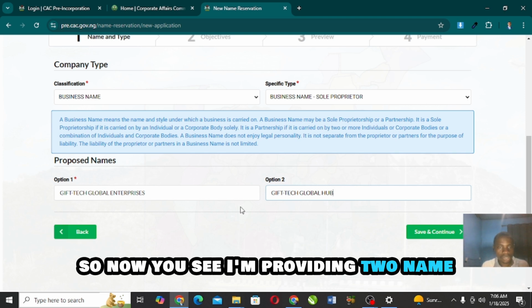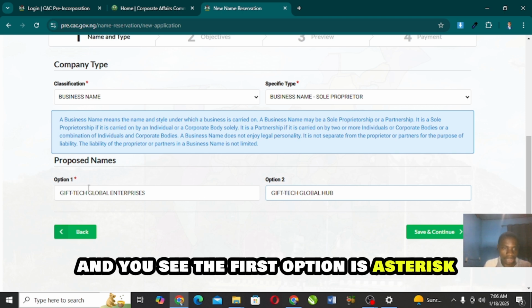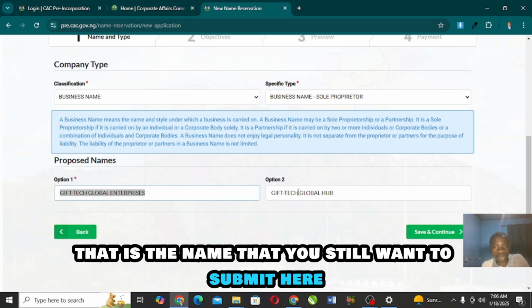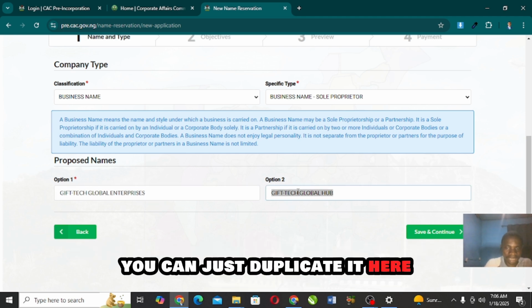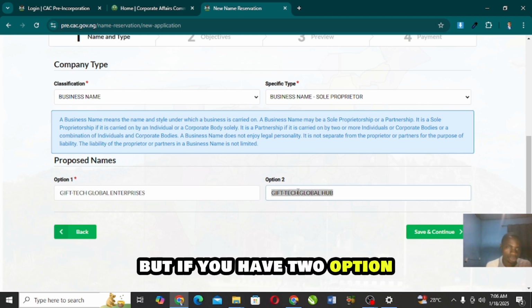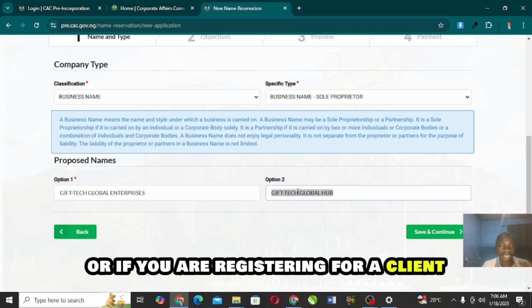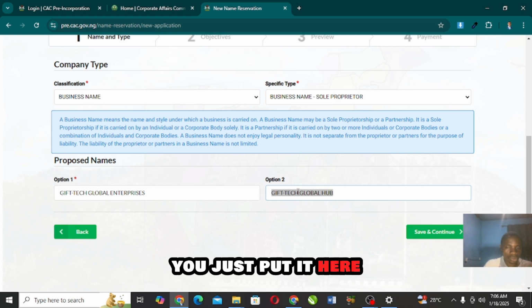So now you see I'm providing two names, and you see the first option is asterisk, which is very important. Now if the name that you use here is the name that you still want to submit here, you can just duplicate it here. But if you have two options, you can put the second option here, or if you are registering for a client and they give you two names, you just put it here.